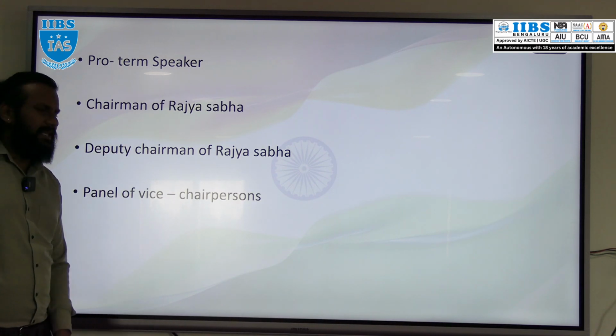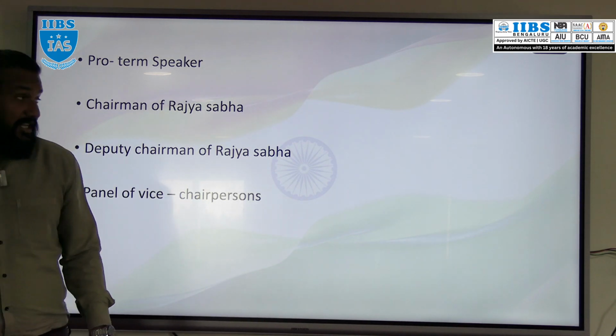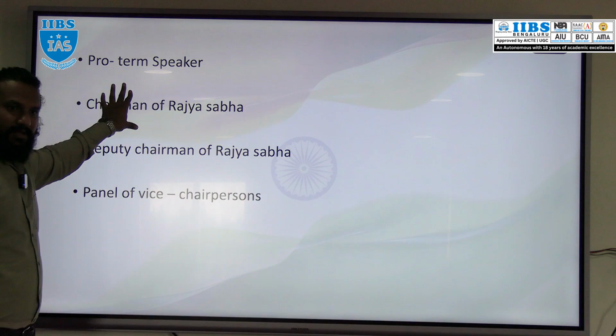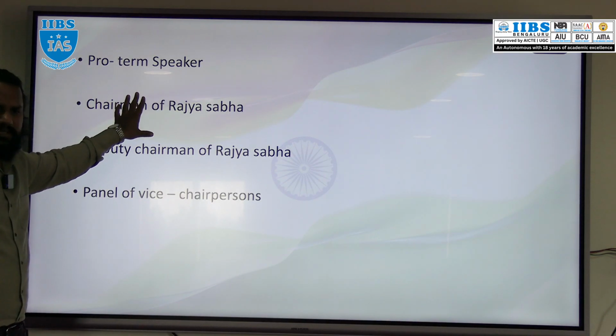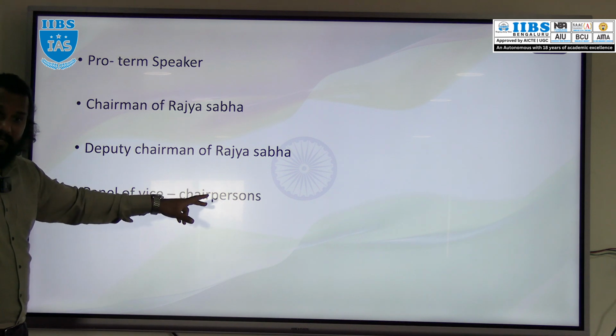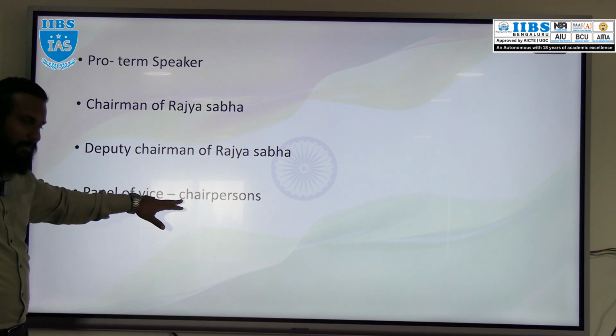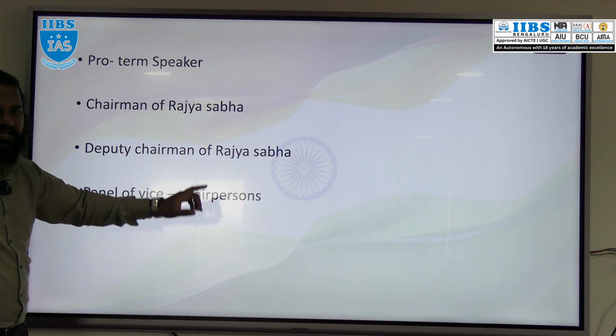Then same, the panel of vice chairpersons. From the Rajya Sabha rules, the chairman of Rajya Sabha will nominate not more than 10 members to the panel of vice chairpersons. Whenever the chairman and deputy chairman are not available, any member from this panel will act as chairperson.